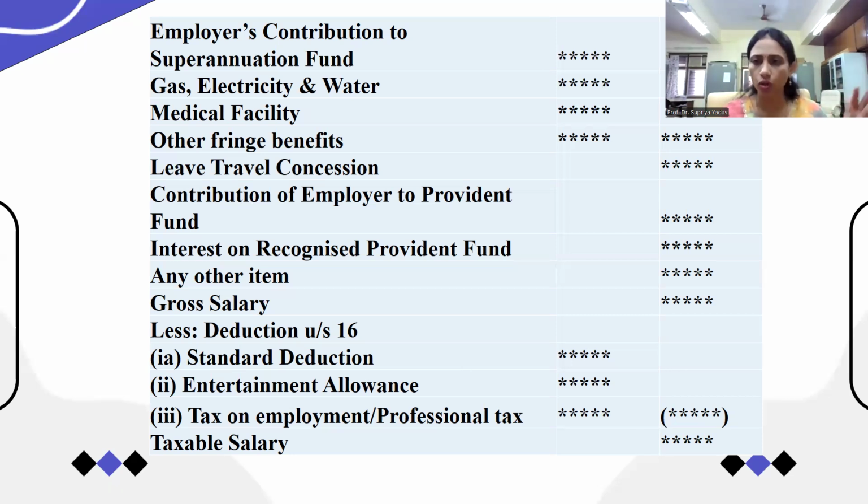It changes over a time period. It is 50,000 under the old tax regime, and before that it was 40,000. And now the Finance Minister Sitharaman has announced that 75,000 standard deduction is allowed for those who opt for the new tax regime. So there are two tax